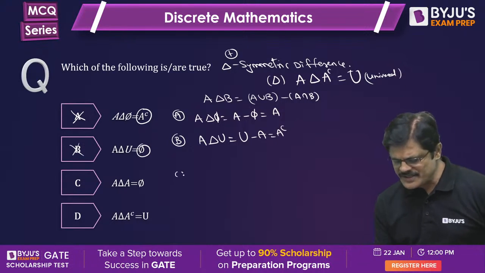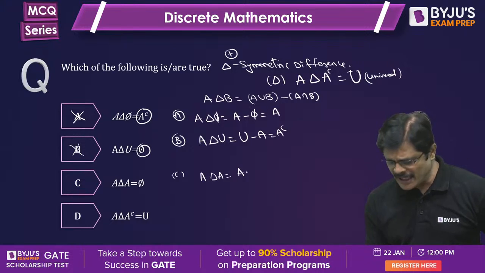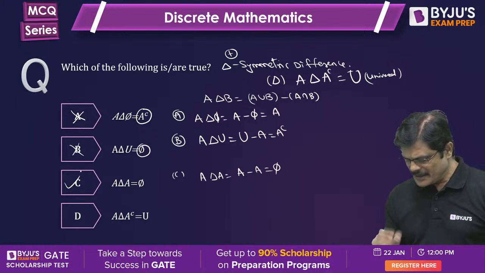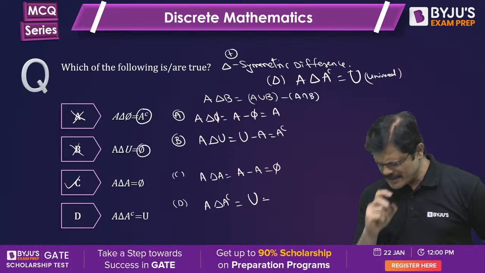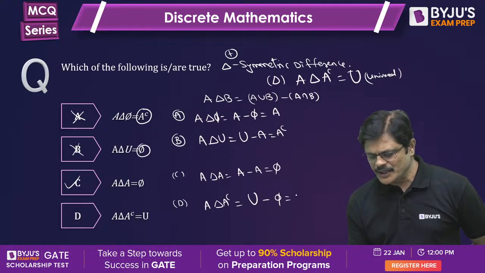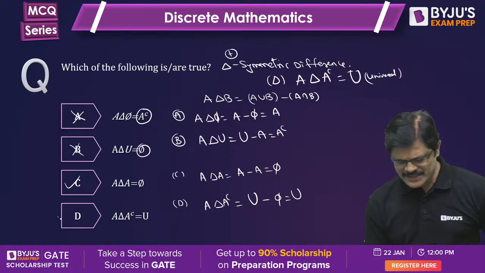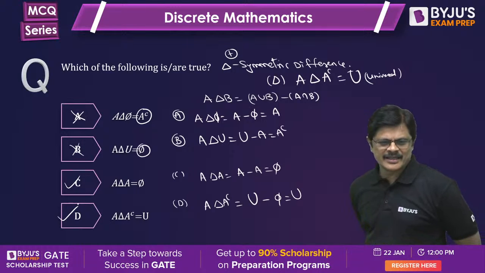Now option C, A delta A, which is nothing but A union A minus A intersection A, which should be equal to empty. That is the correct option. Now see option D, A delta A complement. The union of these is universal set. The intersection is empty set. Universal minus empty set is universal set. So option D is correct.